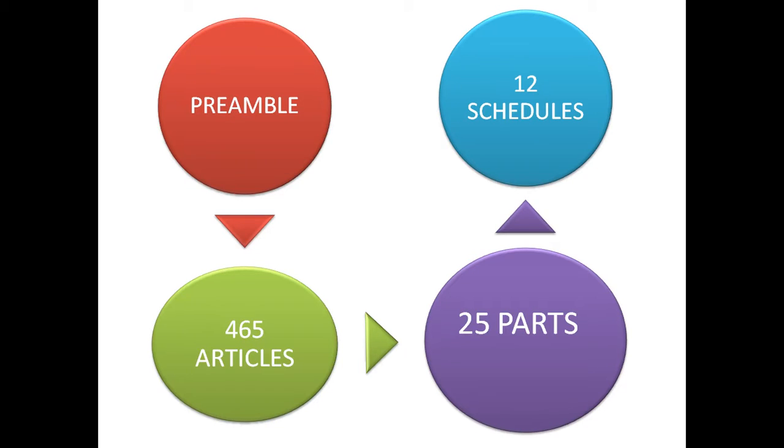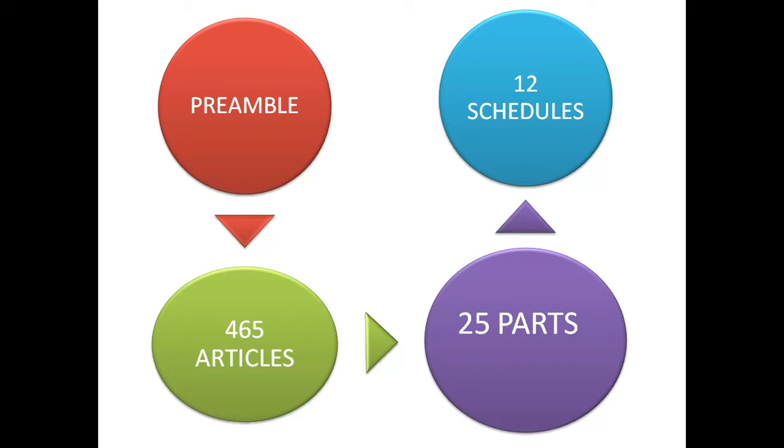So basically 3 points I am discussing with you. One, the intro or preface called the preamble. Then after that we are having parts, 25 parts, like part 1, part 2, part 3. Inside that part, small headings or small lessons called articles. So totally 465 plus articles are there.